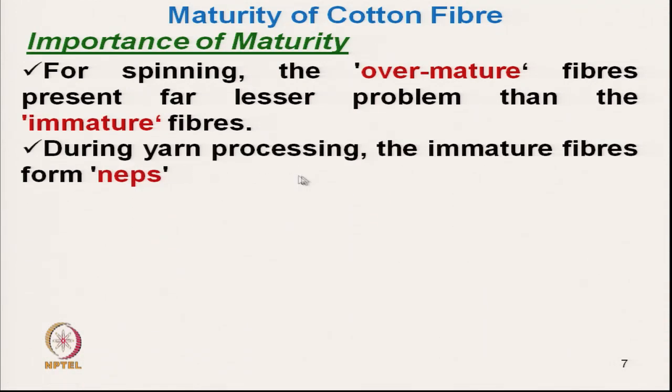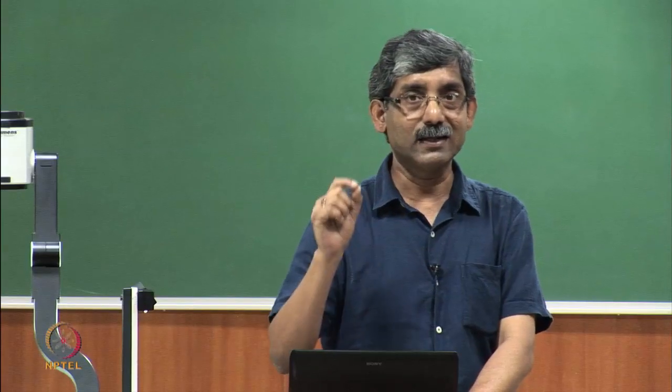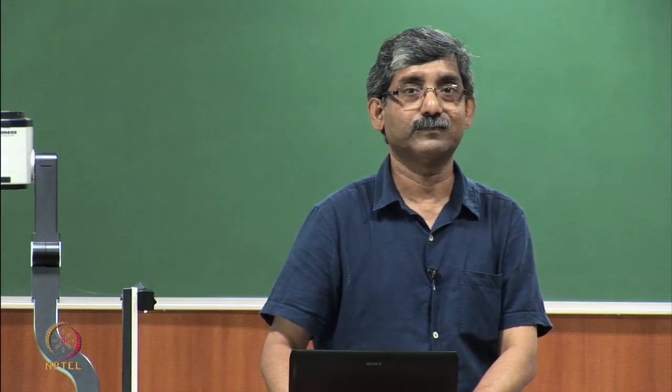So, during yarn processing, the immature fibers form neps, and it is now clear that neps are almost always associated with thin walled and so called dead fibers. If you take the nep and test the maturity, these are the dead fibers.